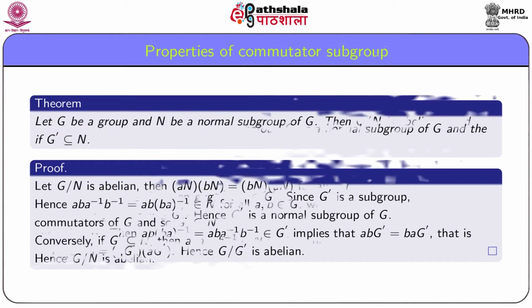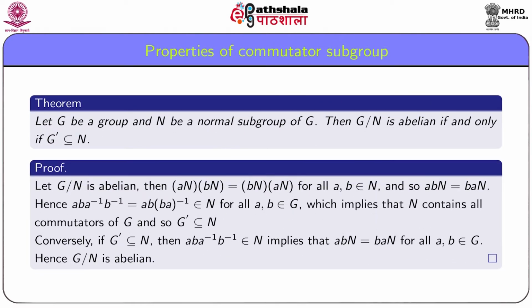Let G be a group, and N be a normal subgroup of G, then G by N is abelian if and only if G dashed is a subset of N. Let G by N be abelian.